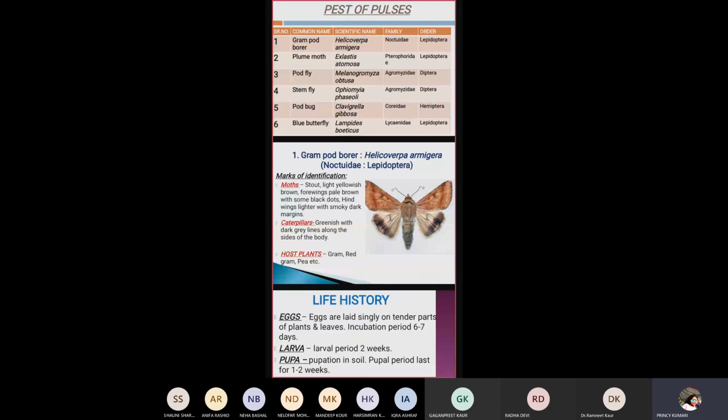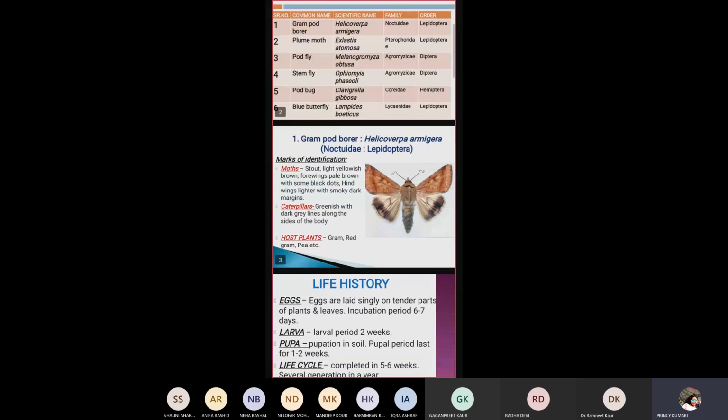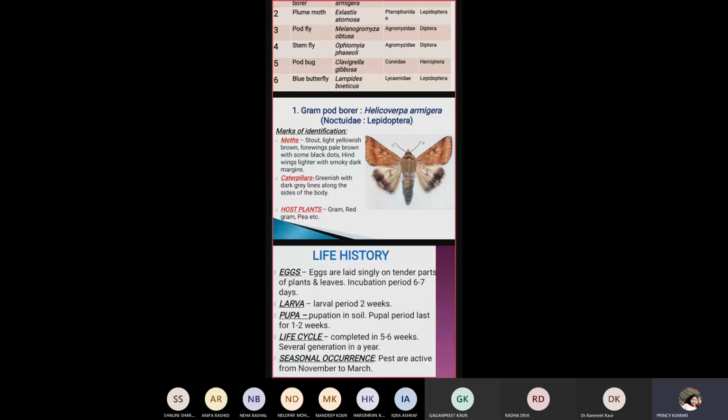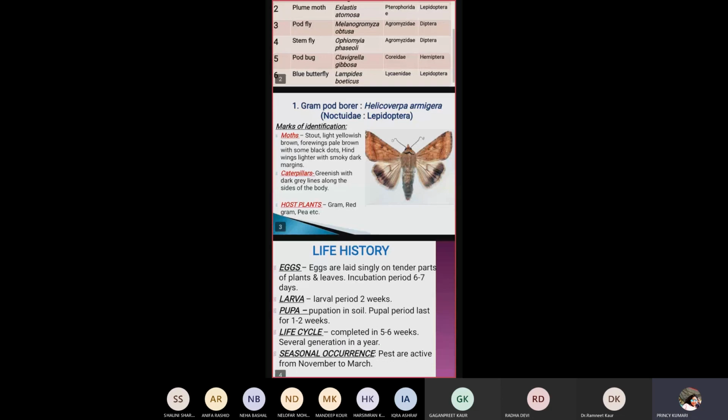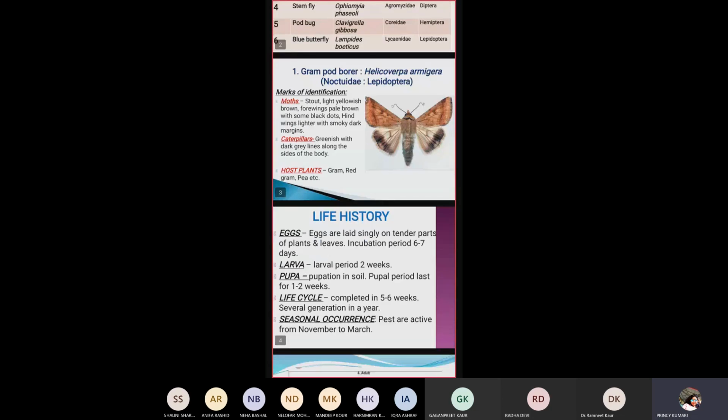The moth is stout, light yellowish brown. Forewings are pale brown with some black spots or dots on them. Hind wings are lighter with a smoky dark margin. The caterpillar is greenish with dark gray lines along the sides of the body. Host plants are gram, red gram, pea, etc.